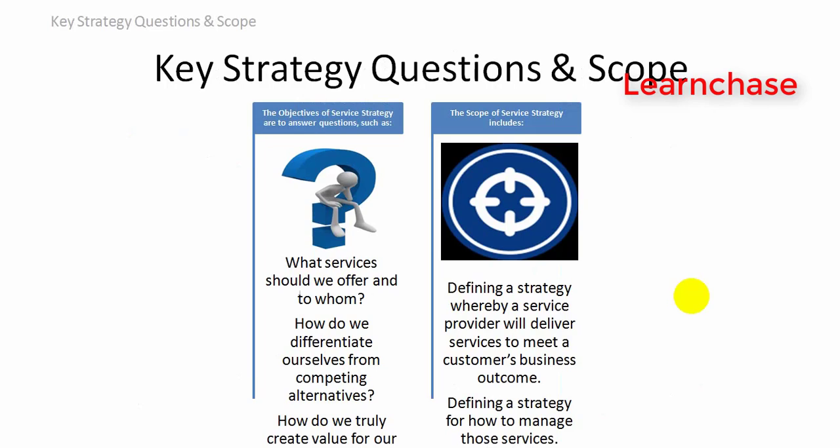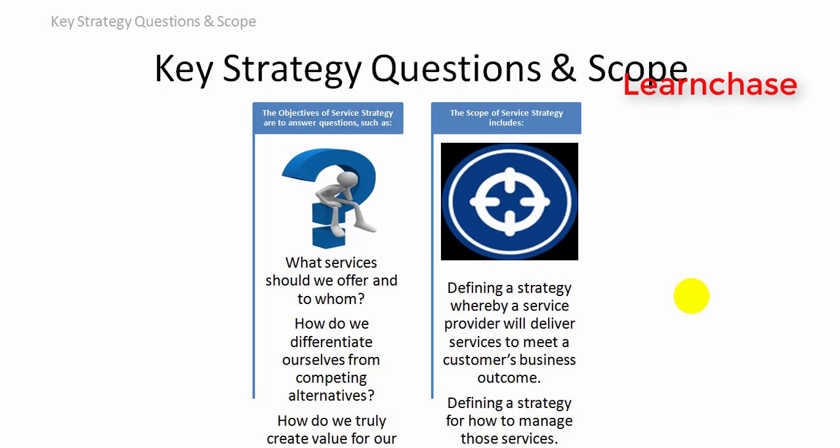Key strategy question and scope. In this slide we are going to understand what questions we should ask ourselves before designing a strategy, and what points we have to keep in our mind. Basically scoping.